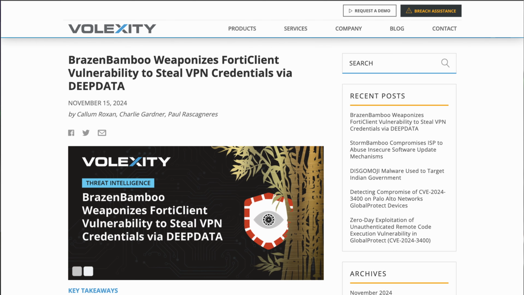From Velocity, they found that an actor out of China is abusing a known vulnerability for the Fortinet client. For the Fortinet client, what happens is that the credentials are cached in memory in clear text. As you're logging in, an attacker with the same privilege as the user is able to read that memory and extract those credentials. Similar to what we have been seeing attackers also do with RDP. So do take that into consideration.